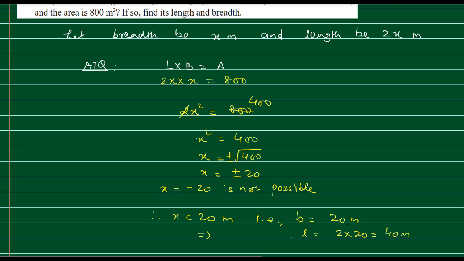So this situation was practically possible because if length is 40 and breadth is 20, their area would be length into breadth, that is 800 meters square. So this was okay. Now let's see another question.